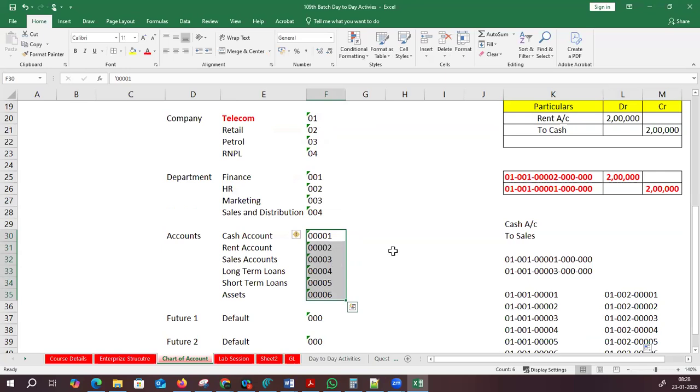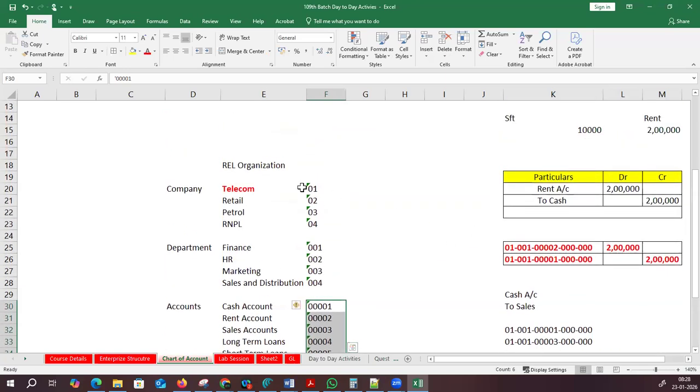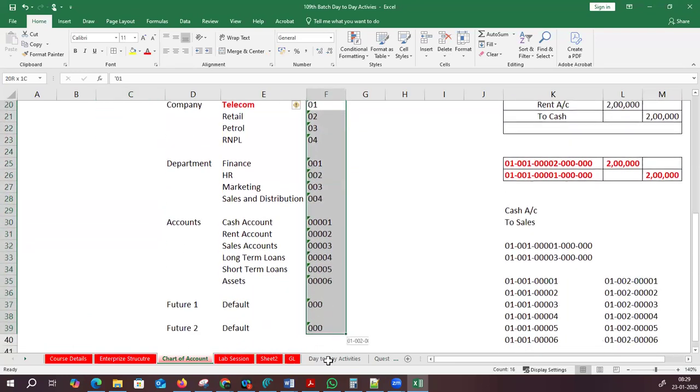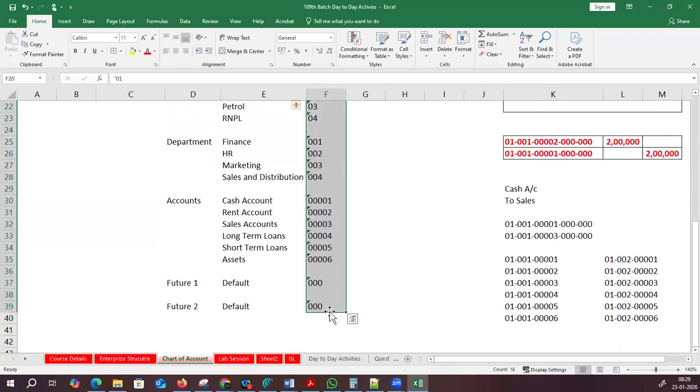To avoid that, the application gives a small concept called Allow Dynamic Insert. There is a small tick-off button. The minute you tick it, the system on its own creates all the possible code combinations. Am I clear?